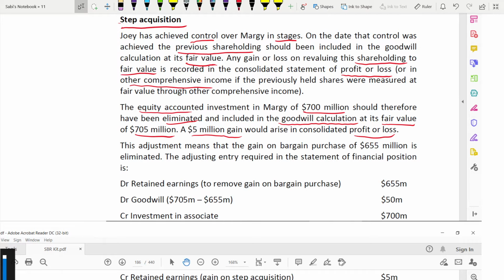This adjustment means that the gain on bargain purchase is eliminated. Remember we got a gain on bargain purchase of this much. Now this needs to be eliminated because of this 5 million adjustment gain. So what is the adjusting entry in the statement of financial position? We are debiting retained earnings and goodwill, and crediting investment in associate and retained earnings. Both the debit and credit side need to balance.